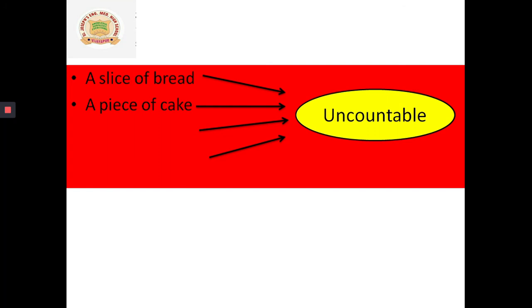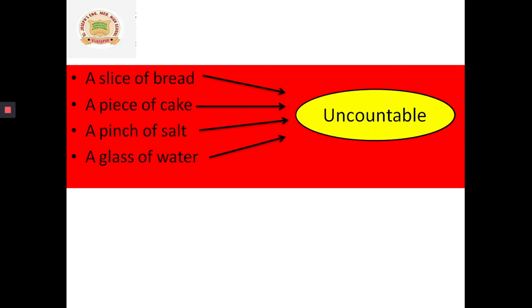Then a pinch of salt. Then a glass of water. If you want to drink water, you will ask for a glass of water, no? You will not just say water.